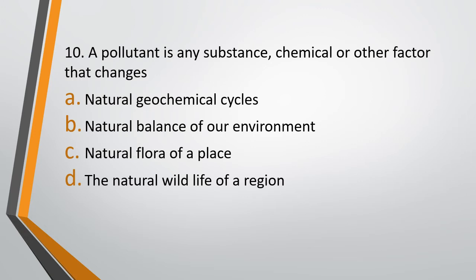Question number 10. A pollutant is any substance, chemical or other factor that changes. Option A, natural geochemical cycles. Option B, natural balance of our environment. Option C, natural flora of a place, or option D, natural wildlife of a region. Pollutant is a substance, chemical or any other factor that changes. The correct answer is option B, natural balance of our environment.